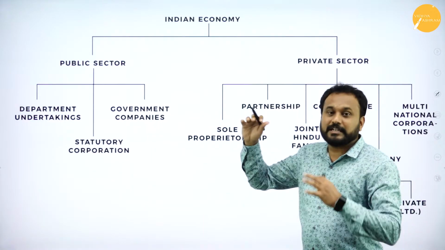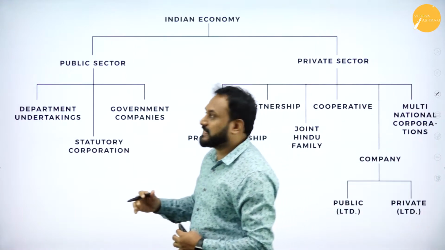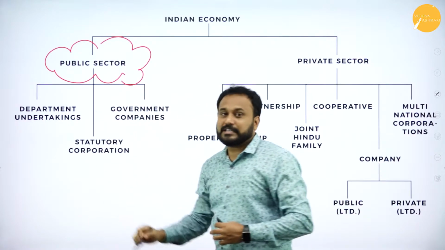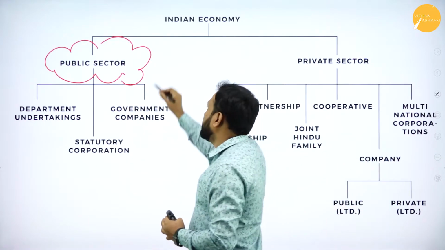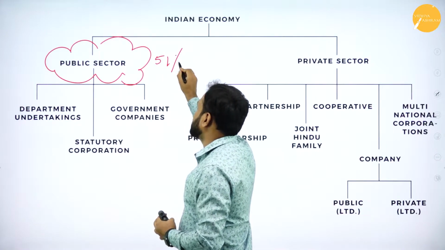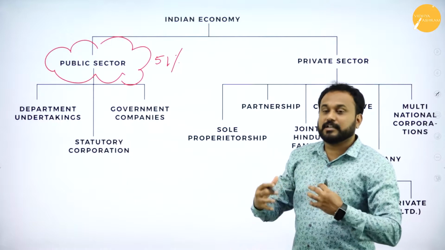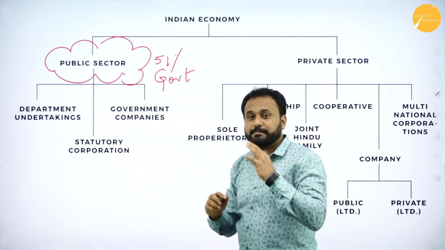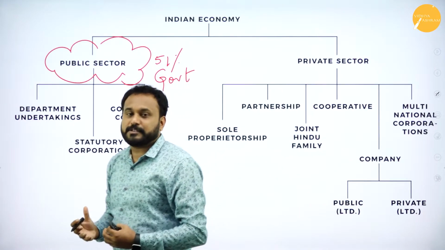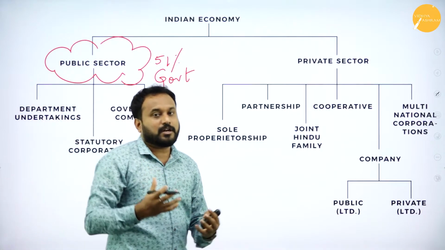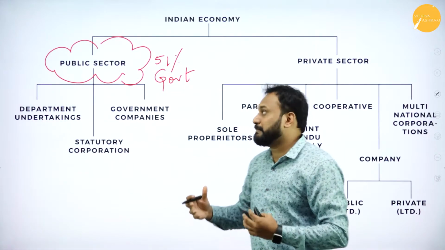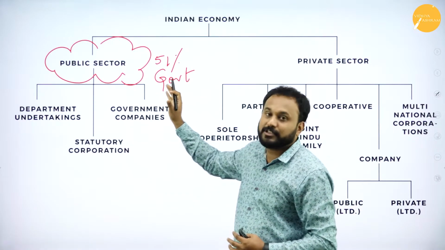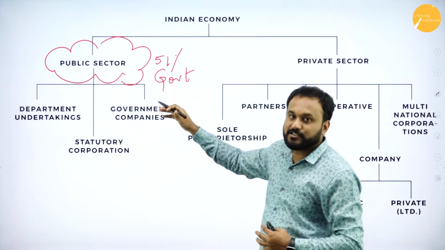Now here what happens is it is divided into two. One is called the public sector. What is the public sector meaning? I told you that public sector means 51% of the share is in the hand of the government. That is, the government is the real boss. Why is the criteria 51%? Because you are supposed to know the power of autonomy. The power of autonomy says that whoever has the maximum percentage of control will be the person who will go with the management of the entire sector. So public sector is all about government sector.